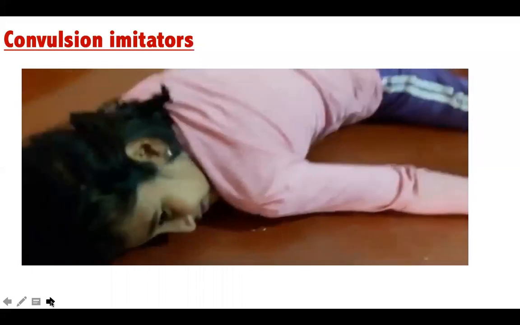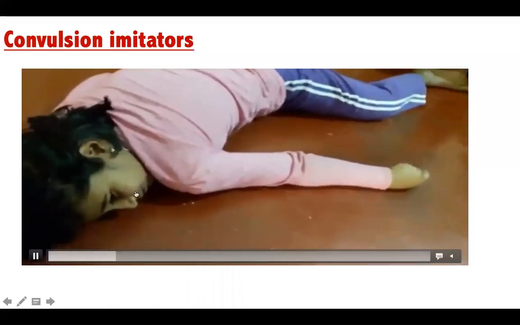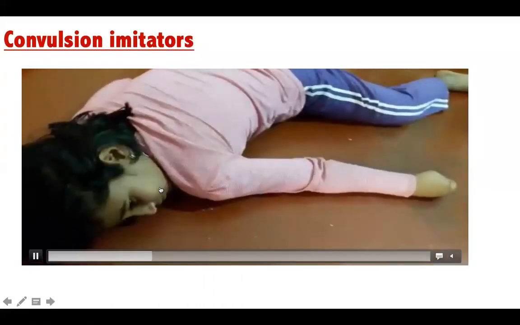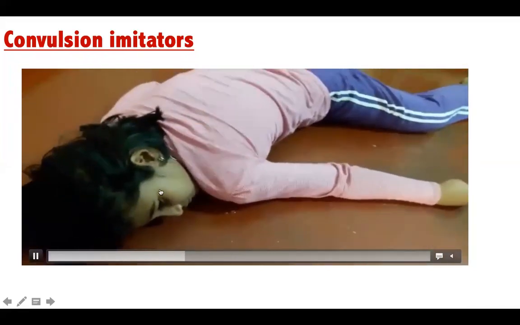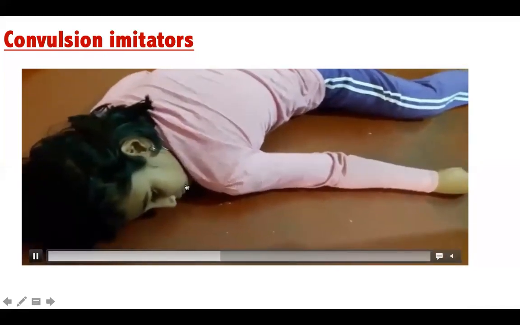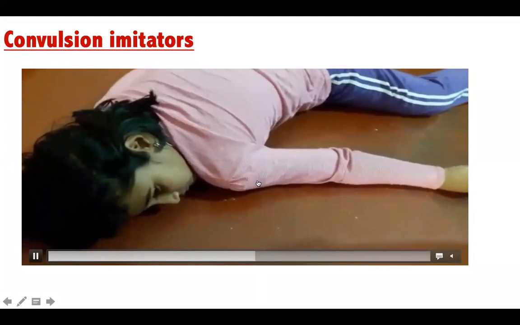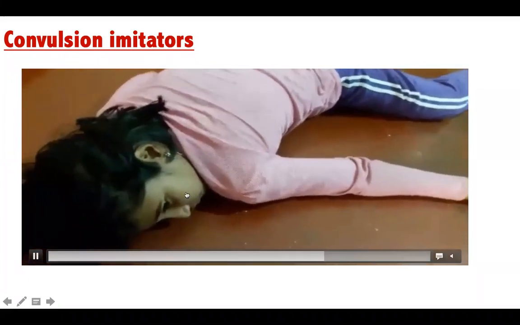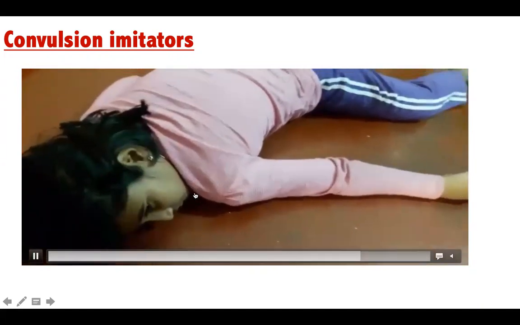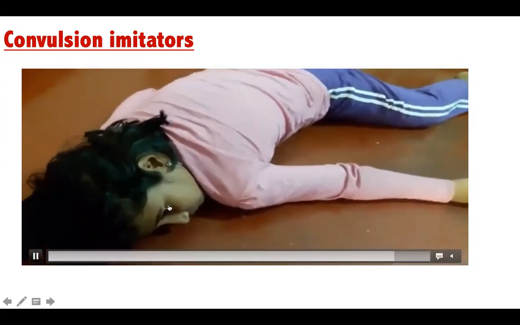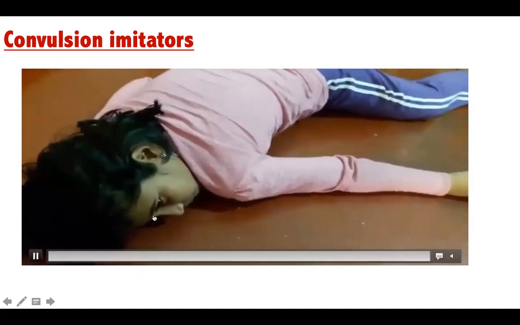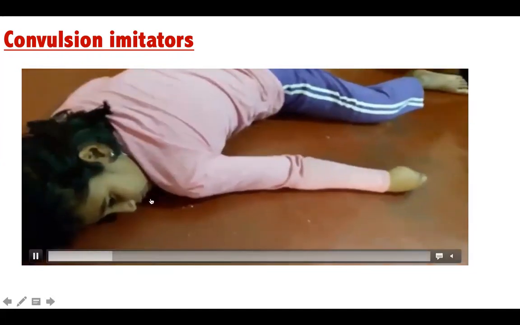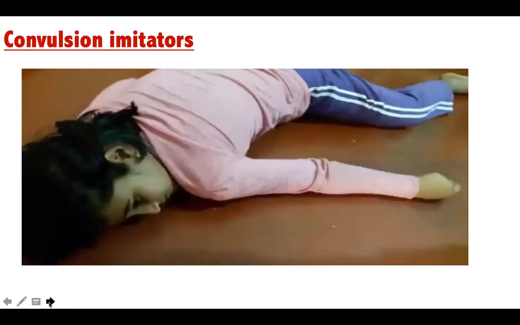So in this video, we see a child having a typical oromotor twitching, okay, is aware, his eyes are open, but still continues to have these oromotor events and a few jerks in the left upper limb. Okay, so this is a typical Rolandic epilepsy with oromotor seizures, salivation happening in sleep, right? This is a true seizure, right? And you can see those oromotor events. So once you see oromotor seizures, they are true Rolandic seizures.